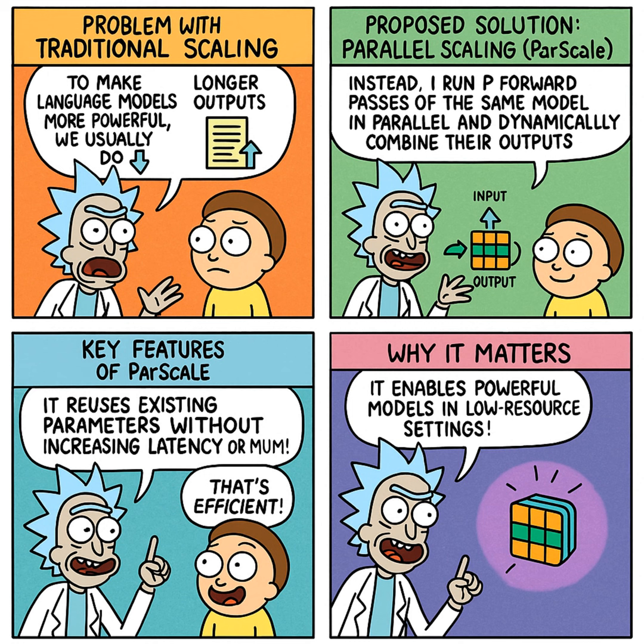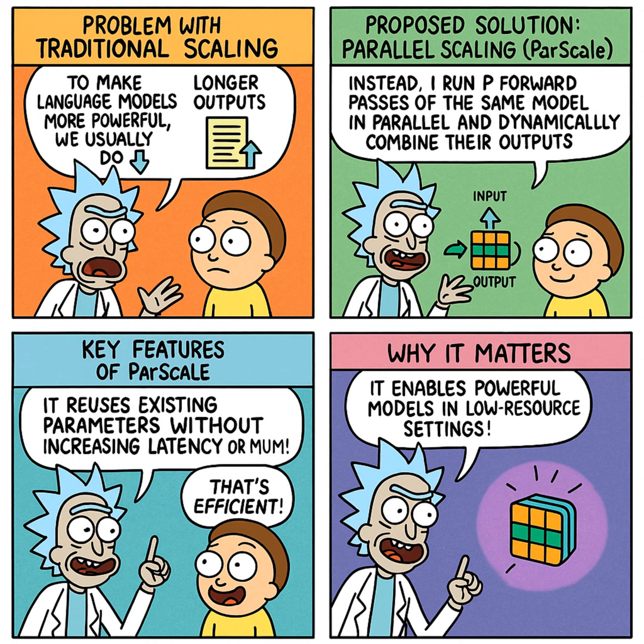Okay, let's unpack this a bit. So traditionally, it's either scale up the size parameters, which means huge space costs, or scale up the thinking time at inference, which means high time costs. And these limitations, the memory drain, the waiting time, that's really the core problem this new research is trying to fix, isn't it? They're asking, can we get better performance without these escalating costs? Precisely. And the answer they propose is this really fascinating third way. They call it parallel scaling, or ParScale.